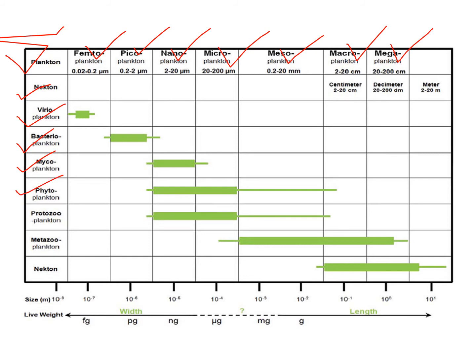The phytoplankton ranges from the nano to the meso. The protozoan plankton from the nano to around the macro, while the metazoan from the meso to the mega, while the nekton has a macro to total meter centimeter size. So this is the size range of the different kinds of plankton. You should remember this table before you go to the exam.